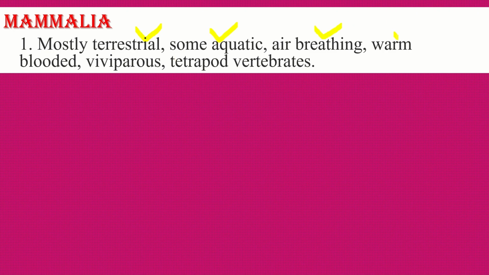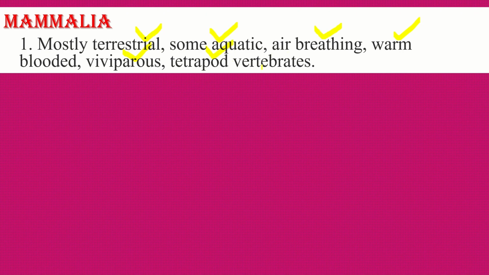Warm-blooded means they can maintain their body temperature despite the changing environmental temperature, that is homothermic. These are viviparous, they give direct birth to the young ones. Tetrapod means having four limbs, two pairs of limbs.